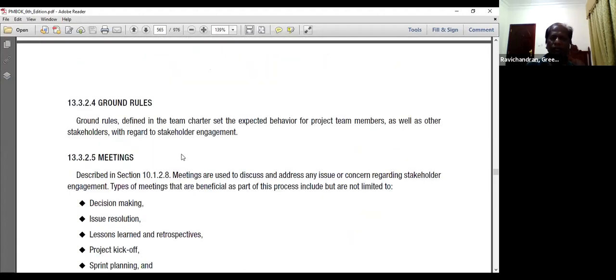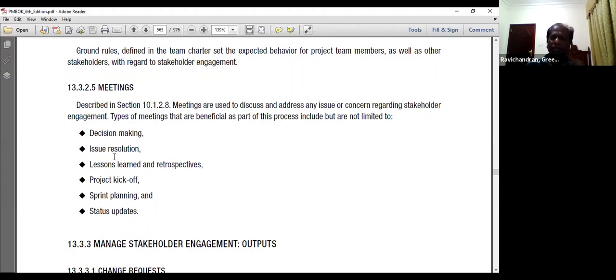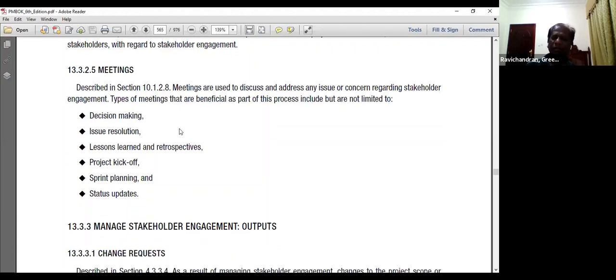Ground rules, which we defined in our team charter under the resource management we discussed, are the set of expected behaviors for the team members as well as the other stakeholders with regard to the stakeholder engagement. Meetings: you may conduct many meetings like decision making, issue resolution, lessons learned retrospective, project kickoff, sprint planning, status updates. All these are the different meetings conducted to discuss and address the issues and concerns of the stakeholders.